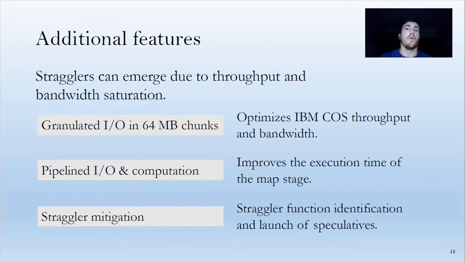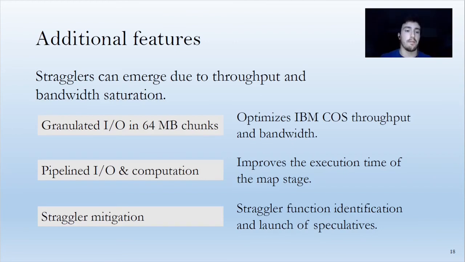And for that, we have performed an extensive evaluation of which file size would maintain the bandwidth and the throughput linearly for a greater range of numbers of functions on IBM Cloud Object Storage, and we have determined that the best file size is 64 megabytes. And so we perform every in-out operation in chunks of 64 megabytes. Thanks to that, we can pipeline the reading of 64 megabyte chunks with their sorting in the map stage, thus improving the execution time.